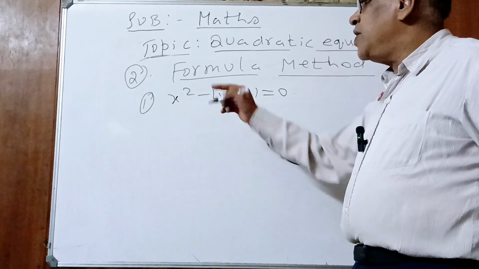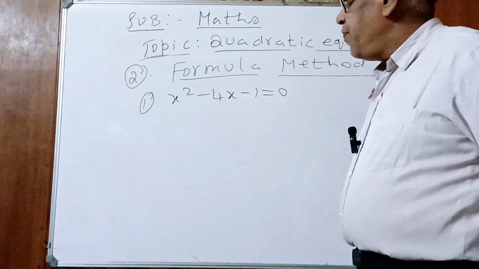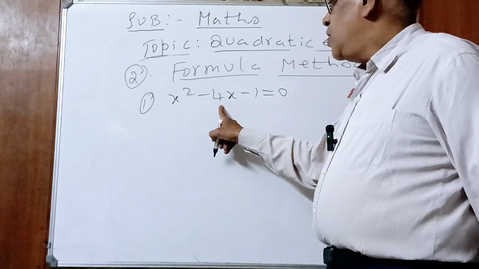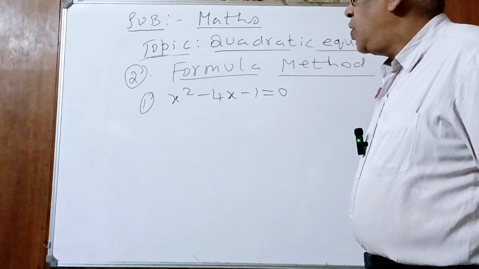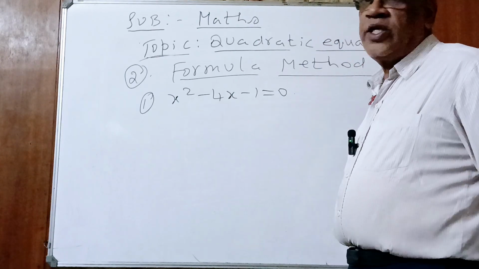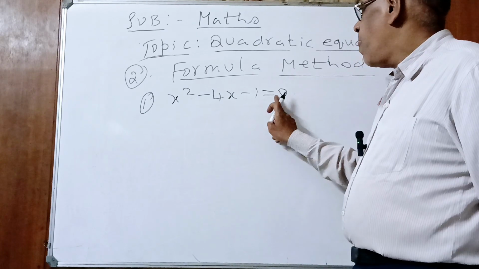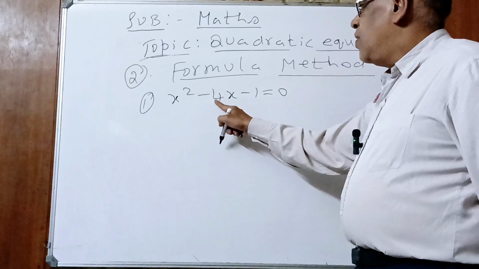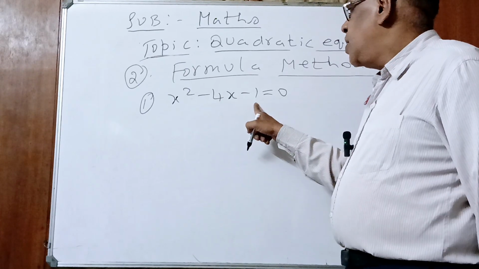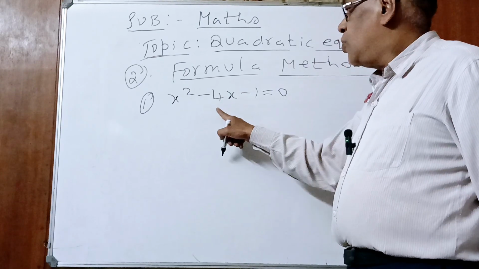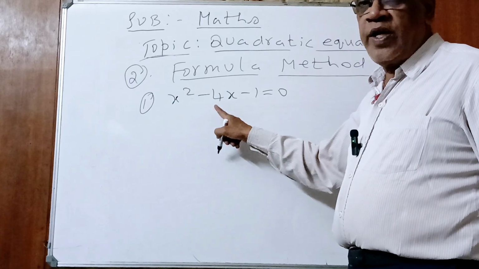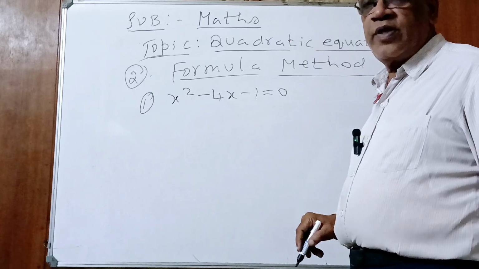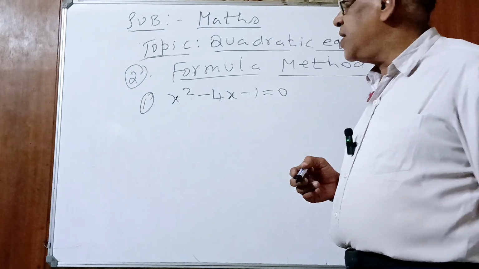See, children, now the first method, the factorization method, you cannot apply. You cannot find the zeros by factorization method. Why? Split the middle term: 2 plus 2 is 4, minus 2 minus 2 is minus 4. Yes or no, children? But here the two 2s are not 1. Two 2s are 4, but here it's minus 1. So the factorization method does not work.